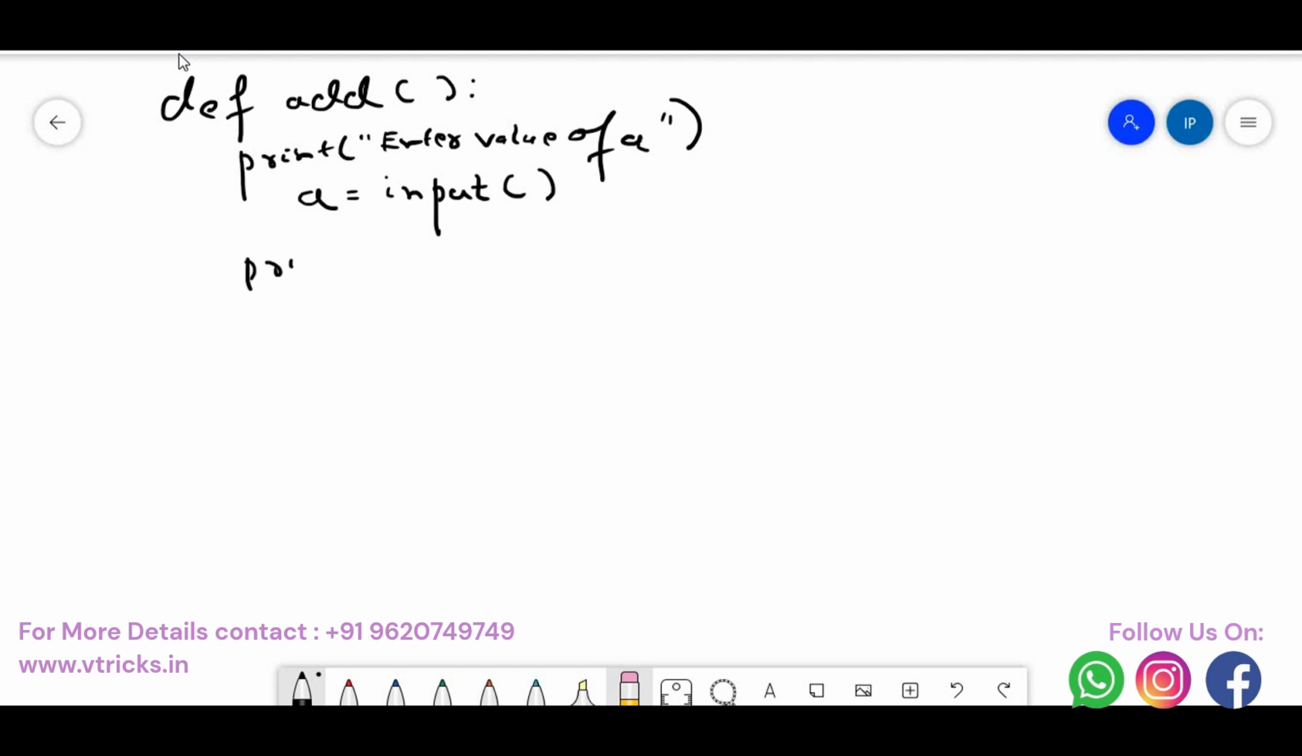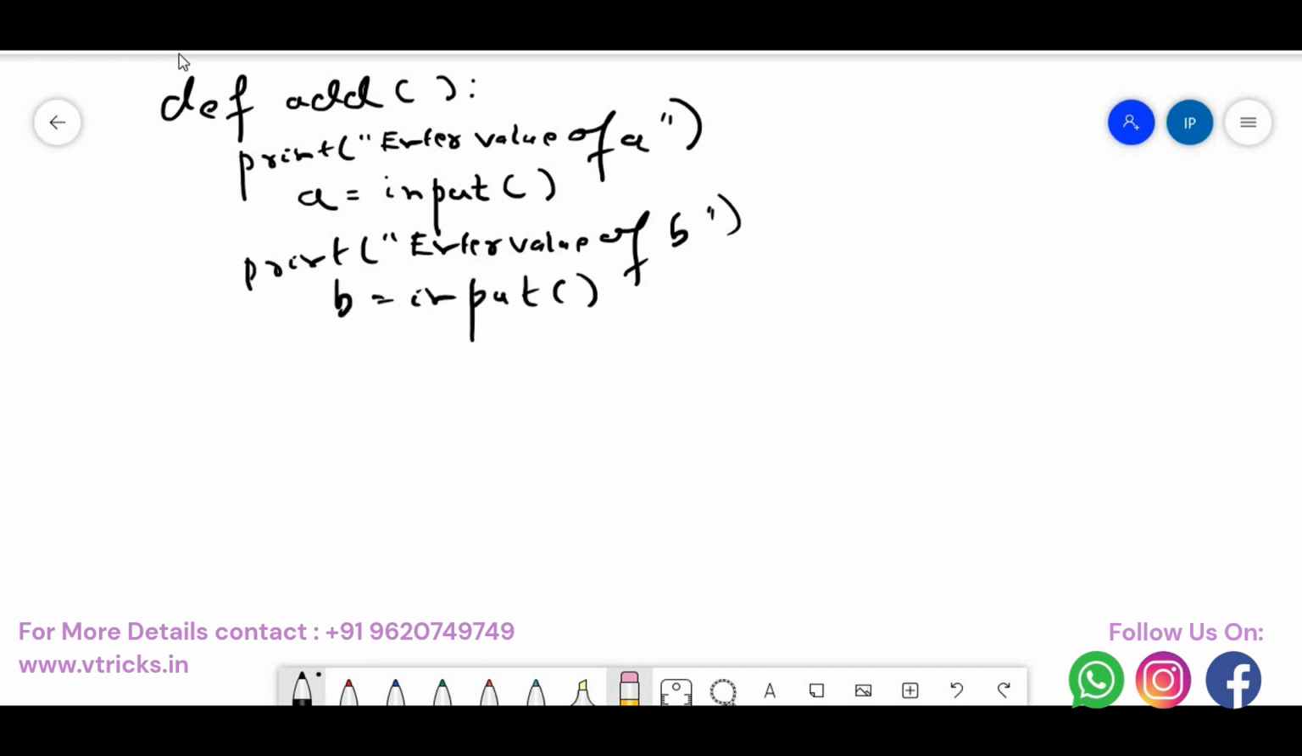Again, I'll ask, print enter the value of B. Now let us see what happens. I say B is equal to input. Okay, whatever input is there, that will be put back into B. Now I need to add: C is equal to A plus B. Then I say print C.